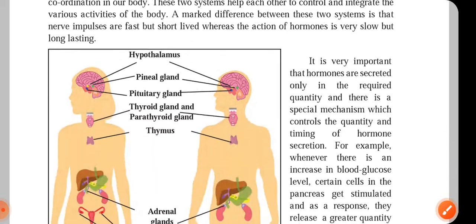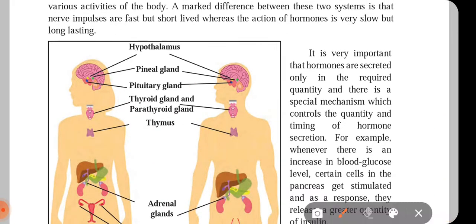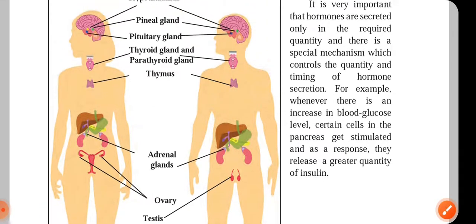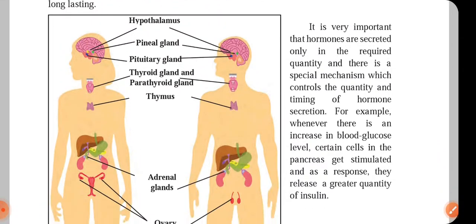You can see now some positions of glands shown in this diagram: hypothalamus, pineal gland, pituitary gland, thyroid gland, parathyroid gland. These are all glands present in our body. Then we have glands like adrenal glands, ovary, testis. These are all glands present in different parts of the body.